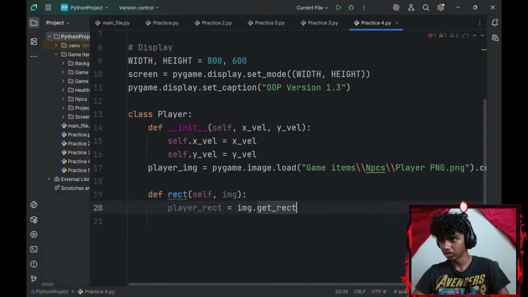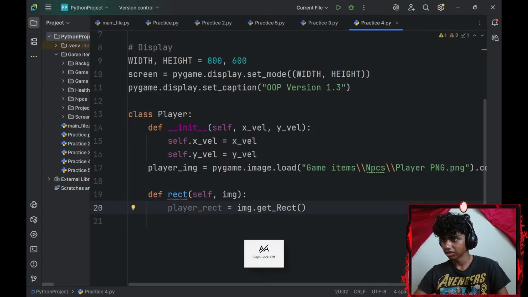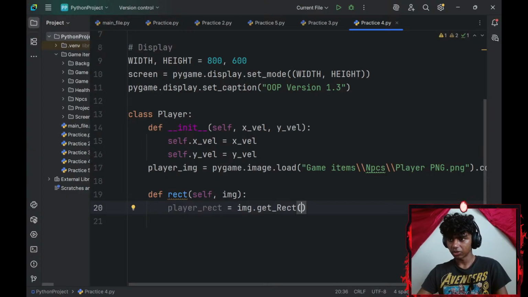So image.getRect, x-axis, y-axis, width and height. This rect should most likely be uppercase. X-axis is going to be something like 100, y-axis is going to be 300, width is going to be 50, height is going to be, okay, I won't worry about the width and height.